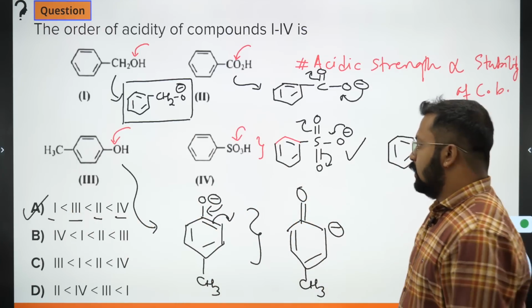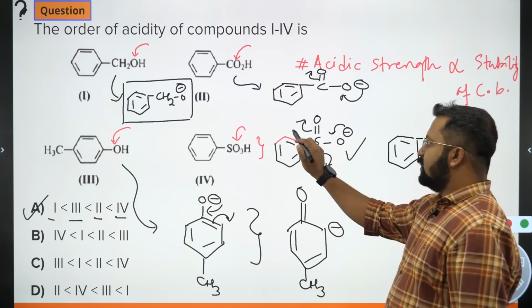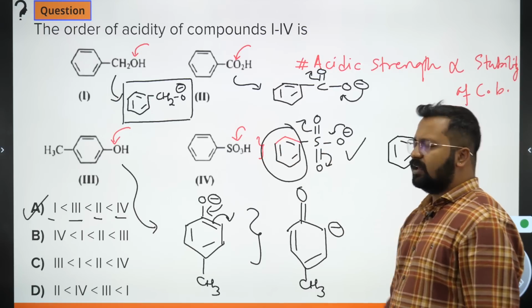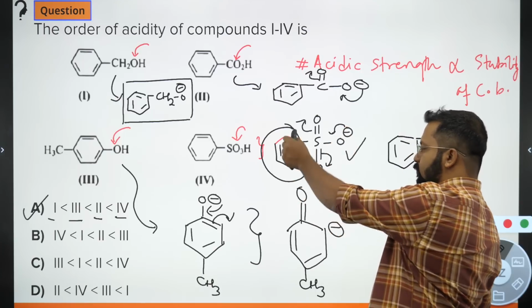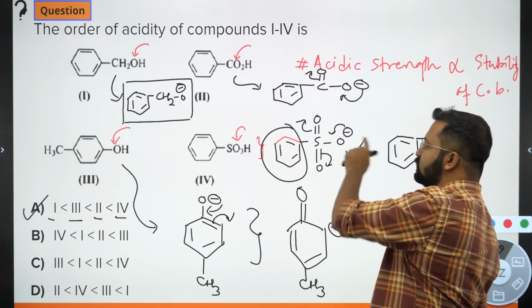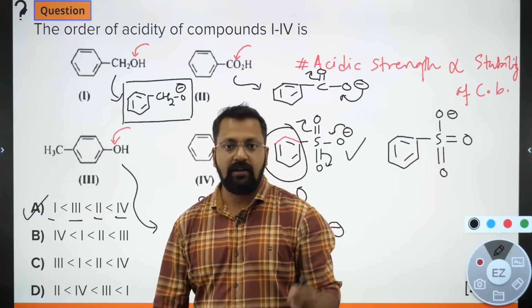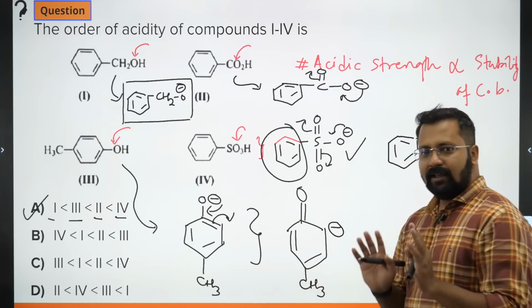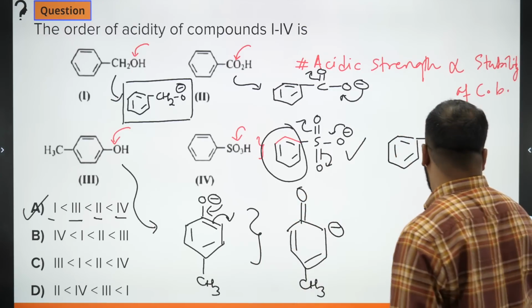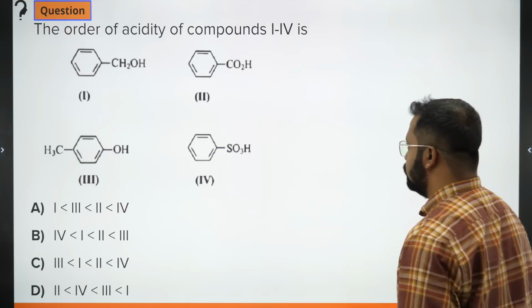Okay, now please don't ask, sir, why are we not looking at the resonance happening here? Because this resonance is not, or these bonds are not in resonance with the negative charge. I have to check the resonance of the negative charge. Okay? Clear? So let's move ahead. Let's take the next question.